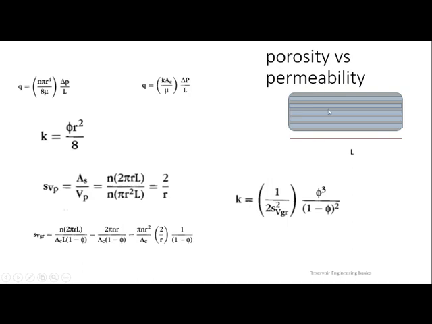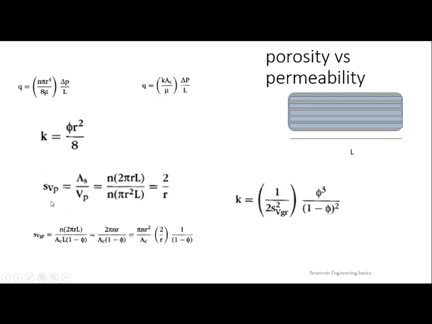AC represents the cross-sectional area of your reservoir, and this is according to Poiseuille's equation. When there is a laboratory experiment which can be simulated as a reservoir, like a core sample, then you can calculate the flow rate with respect to this formula, n pi r power 4 by 8 mu delta P by L. So Q, both equated, then you will be getting this answer.